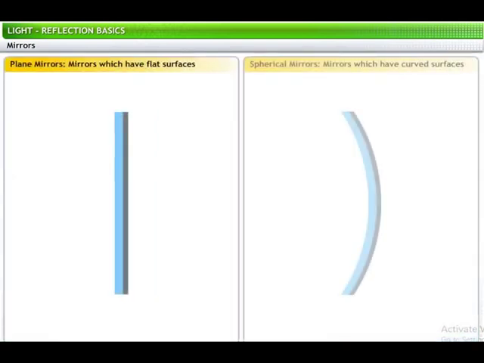Mirrors can be broadly classified into plane mirrors, which have flat surfaces, and spherical mirrors, which have curved surfaces. In this lesson, we will look at reflection in plane mirrors.